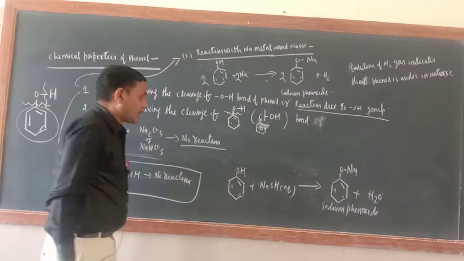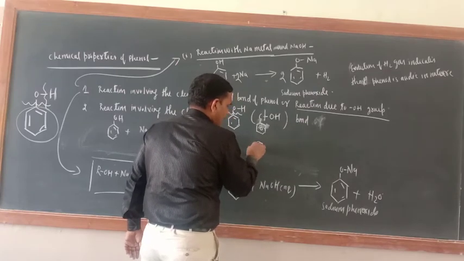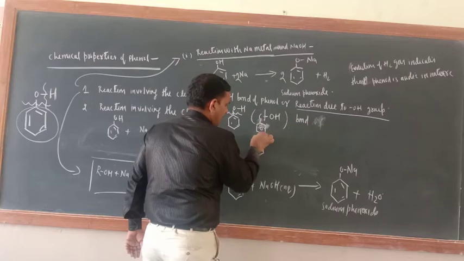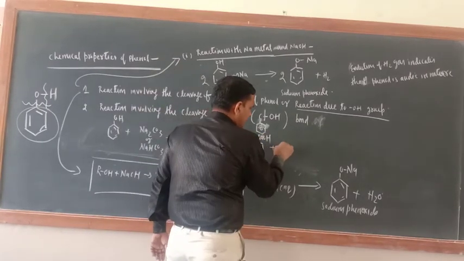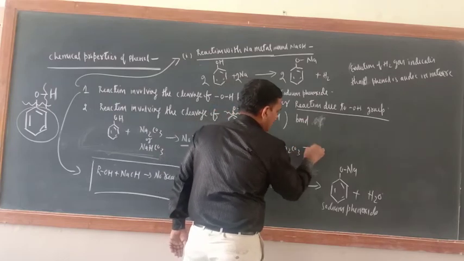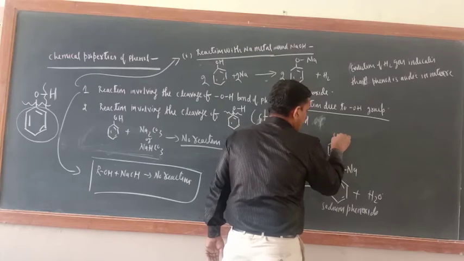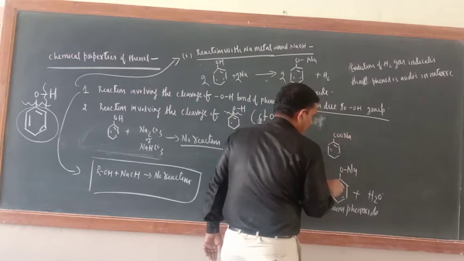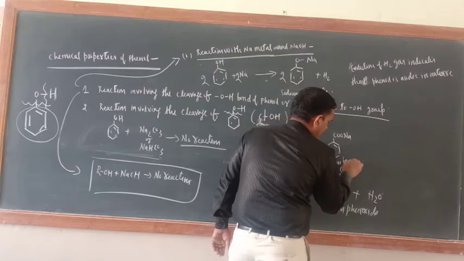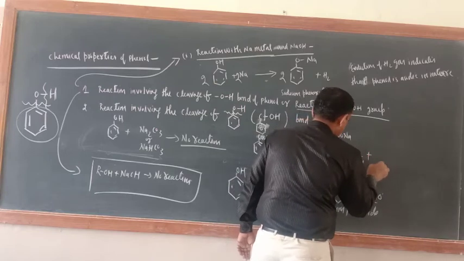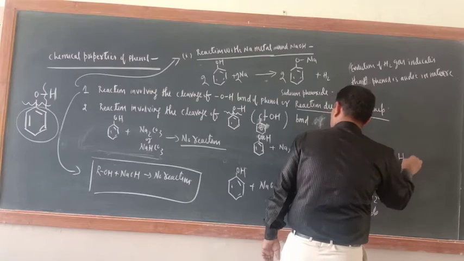Okay, what about carboxylic acid? Suppose you have taken this one, this is benzoic acid, COOH, a carboxylic acid. If you treat this compound with Na2CO3, you will get this product, COONa, sodium benzoate, plus CO2 plus H2O.